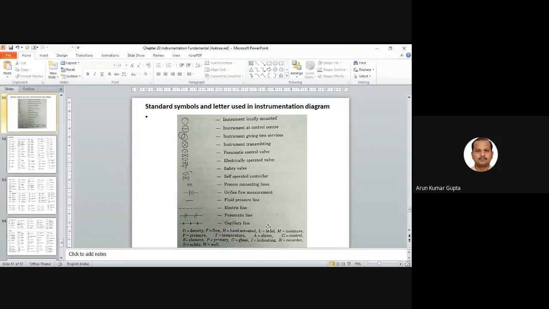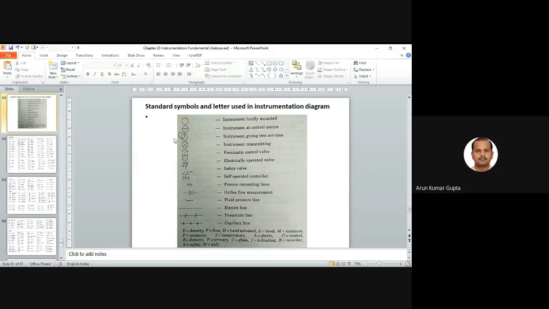This type of question is also asked in the GATE. We have standard symbols and letters used for the instrumentation diagram. Basically, in your Design 2 course, you have the P&I diagram, one whole chapter. But here, from the control point of view, I just want to give you some idea. We have the instrument locally mounted. In your process flow sheet, we represent it like this, a circle. Instrument at control center, we give this kind of symbol.